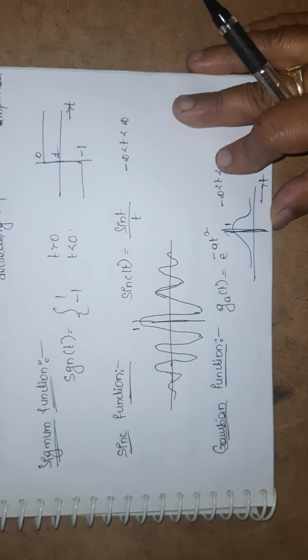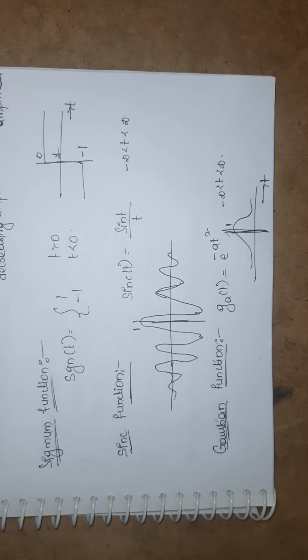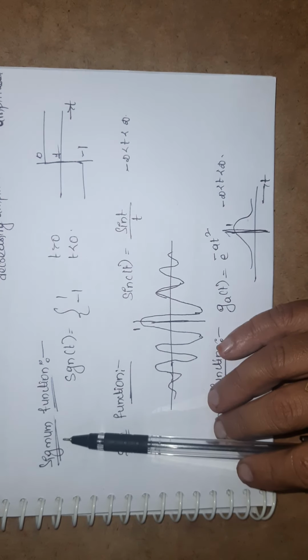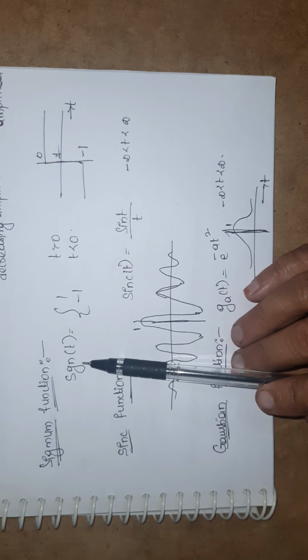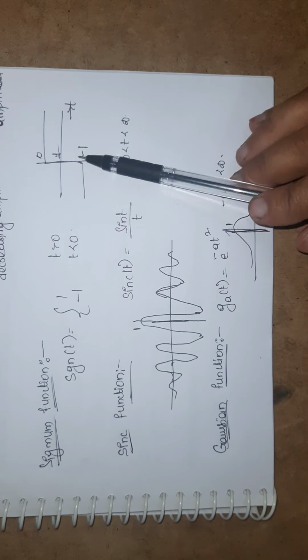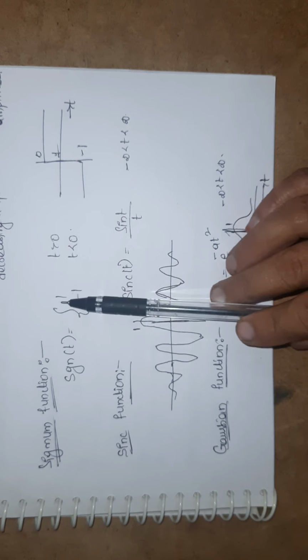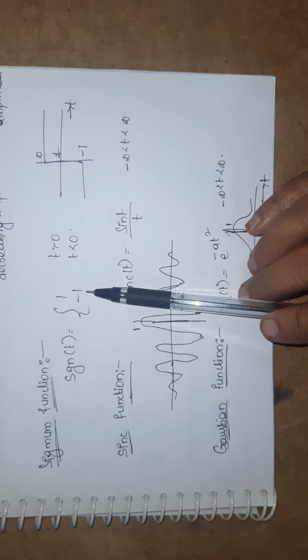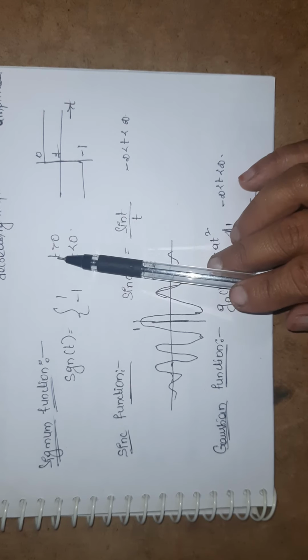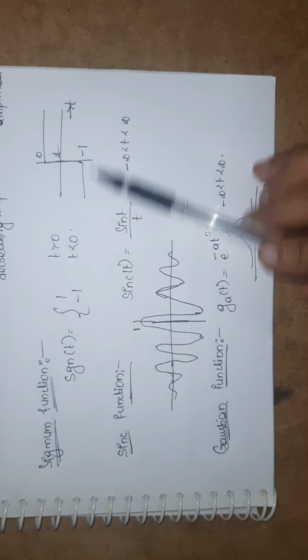In the same way, we'll see 3 more important signals that we are going to discuss in the next sessions. That is the signum function, represented as sgn of t. It has plus or minus 1 magnitudes, plus 1 for t greater than 0, minus 1 for t less than 0.